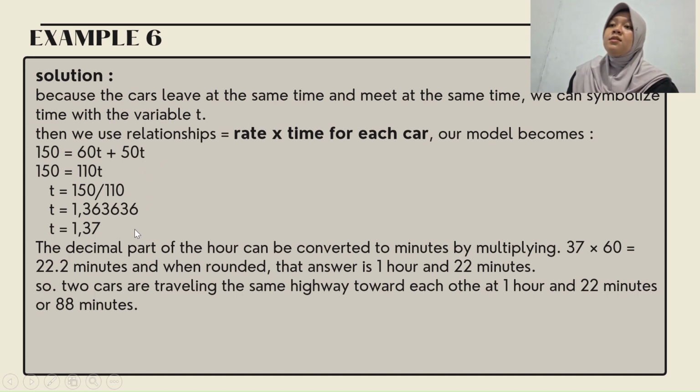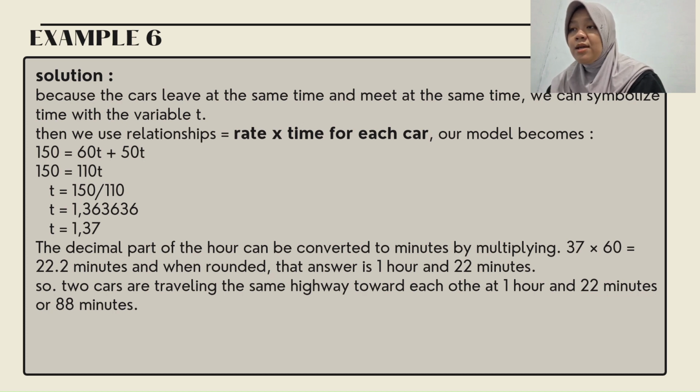1.37. The decimal part of the hour can be converted to minutes by multiplying. So it's 0.37 times 60, which is 22.2 minutes, and so the answer is 1 hour and 22 minutes. So the two cars meet on the same highway after 1 hour and 22 minutes, or in minutes, 88 minutes.